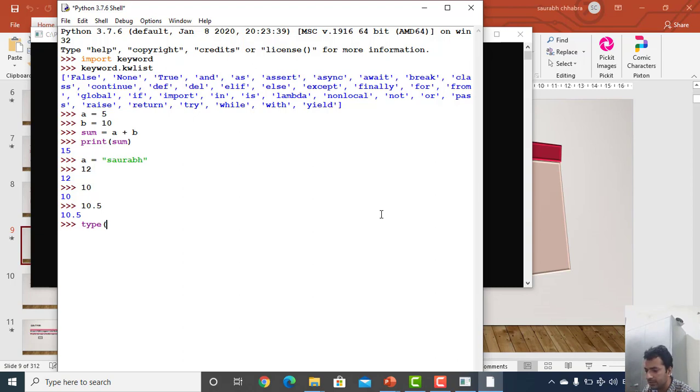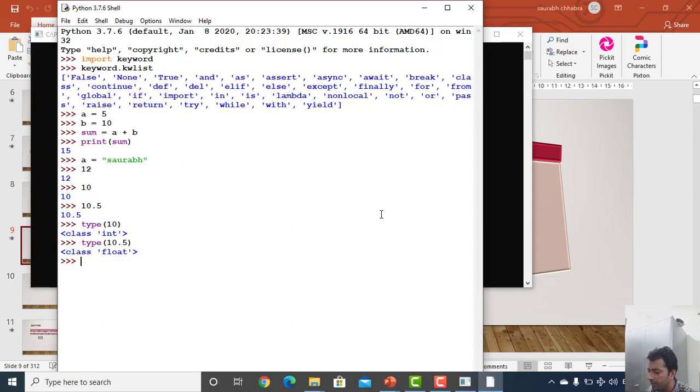I actually have this function which is the type function, and I just pass some value into it. Our interpreter itself understands what type of data we are using. In this case it is telling us that it is of class int, that is, it is an integer type. Suppose I use this type method once again, and this time I pass some fractional value. This is of float type, because it has some fractional part as well. So now it's not of integer type, it's of float type.